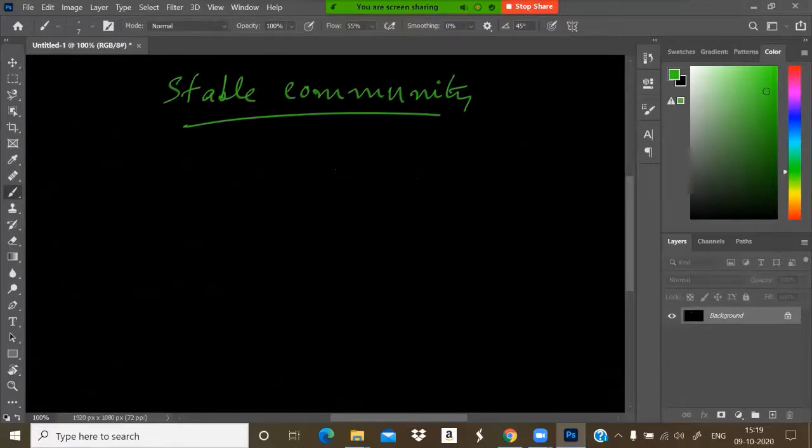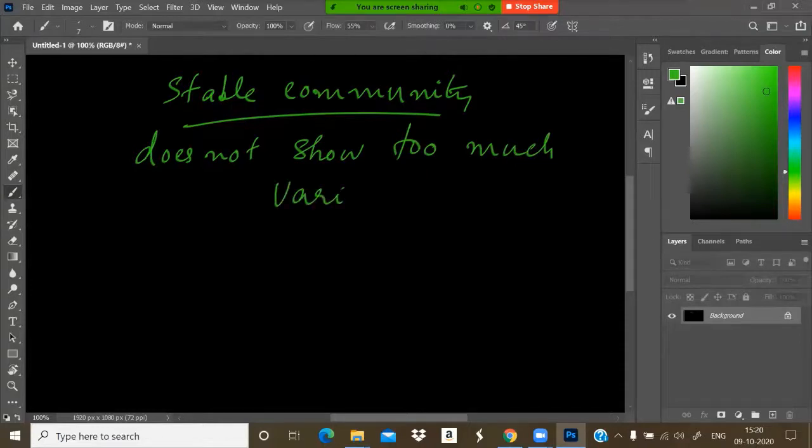It should not show too much variation with regard to productivity.